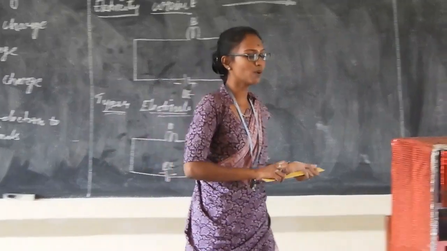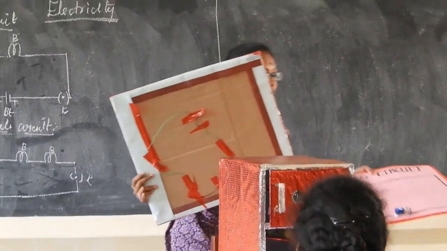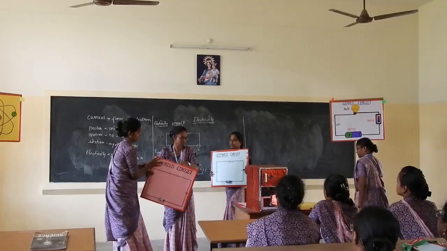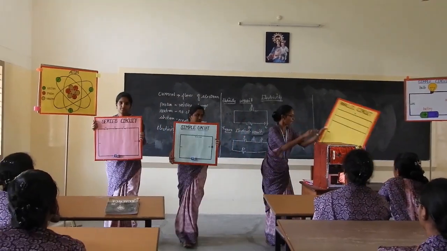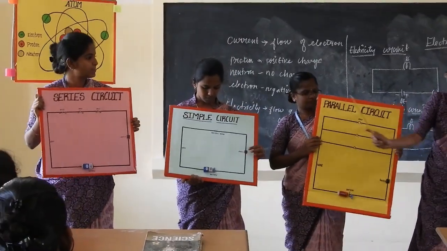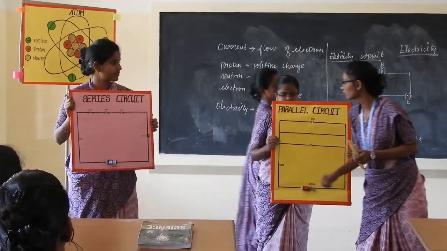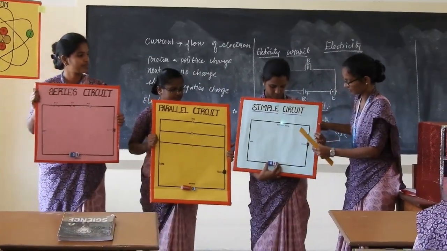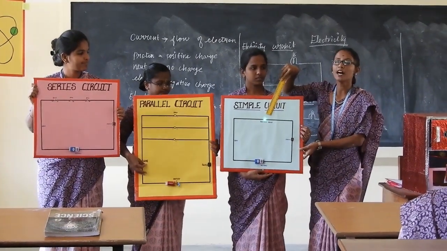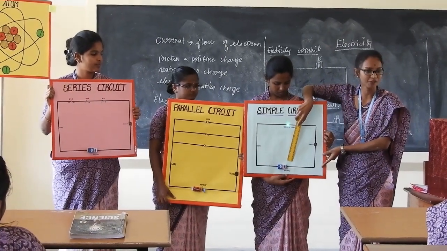Okay, I have a circuit here. I need three volunteers now. This is a simple circuit. We already saw it. Switch on. Yes. We have an electric bulb. It is an indicator of the flow of electrons, and we have a battery. It is the source of energy.